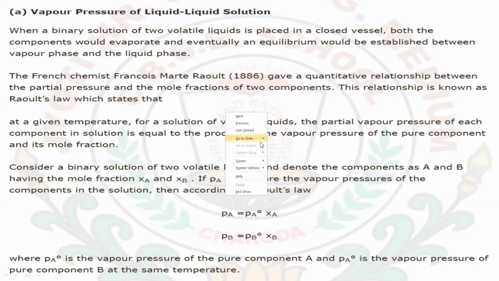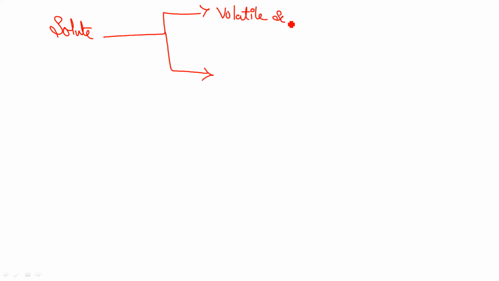First, before that, I want you to keep in mind that two types of solutes are there. If I classify the solutes, one is the volatile solute, and one is the non-volatile solute.